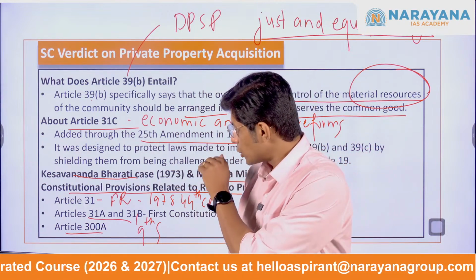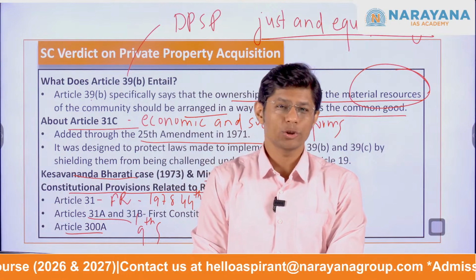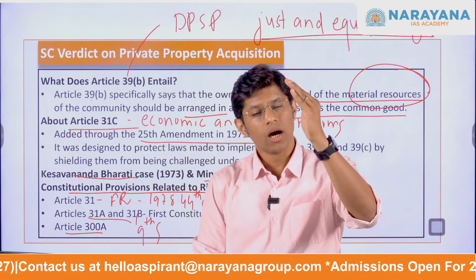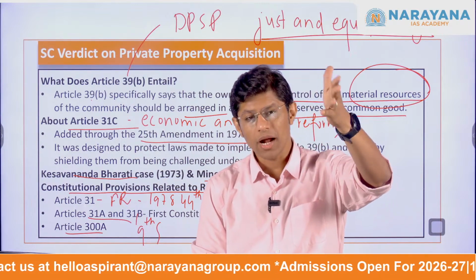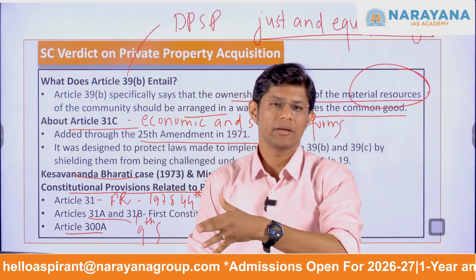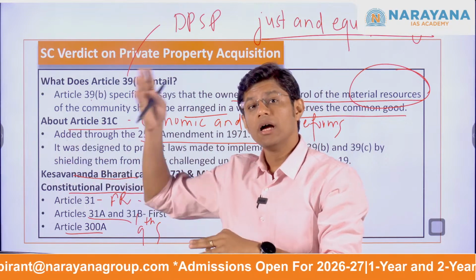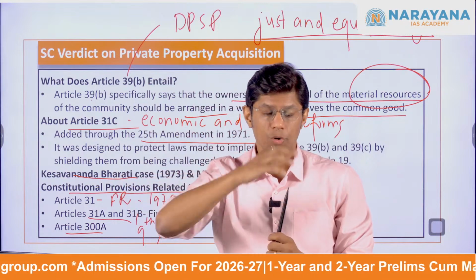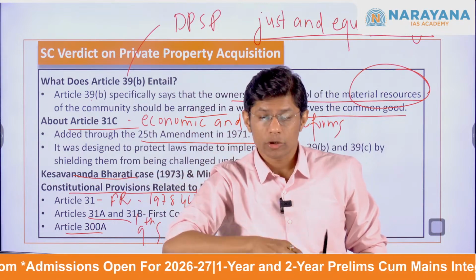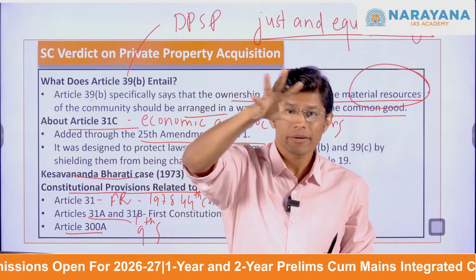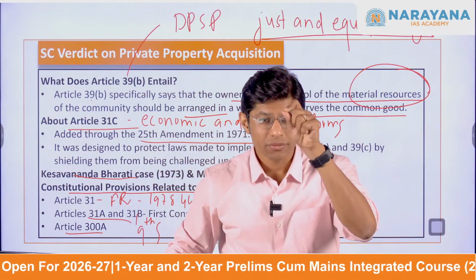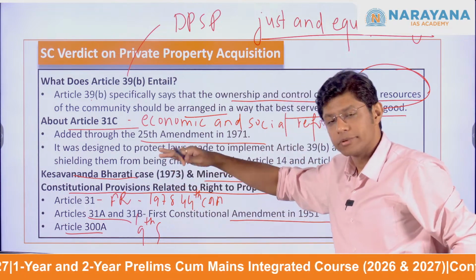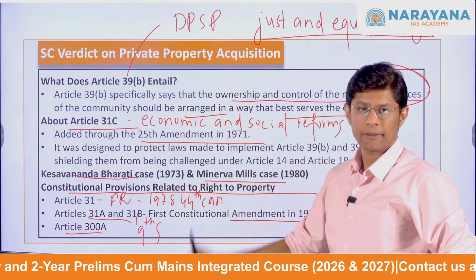So if this concept is not clear, I request you to please go to the basics, right? Please read Article 30, Article 31A, B, C, please understand the directive principles, Article 39B, 39C, please read the judgment or the outcome of the Supreme Court in the Minerva Mills case, in the Kesavananda Bharati case. Everything is mentioned in Laxmikant. So please go through these basics so that you'll be in a position to understand the developments happening.